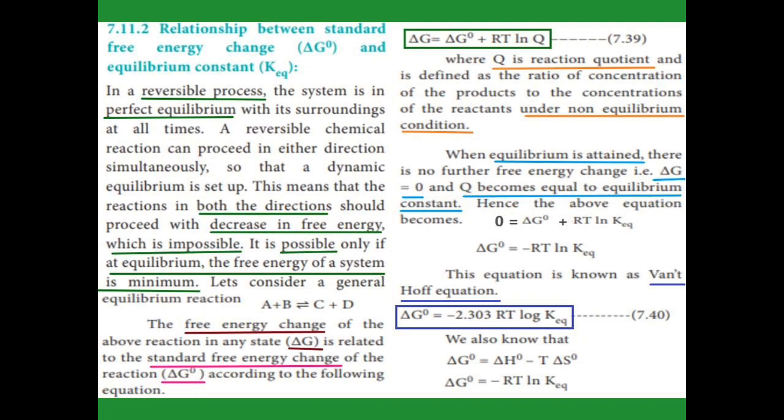Then delta G 0 is equal to minus RT ln K equilibrium, just reversing the equation. This is the Van 't Hoff equation. Here ln means natural log. Now to convert into log base 10, you just multiply by 2.303, and we get delta G 0 equal to minus 2.303 RT log K equilibrium. So now we get two equations: delta G 0 equals delta H 0 minus T into delta S 0, and another equation, delta G 0 equals minus RT ln K equilibrium.